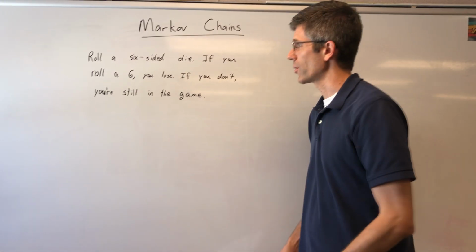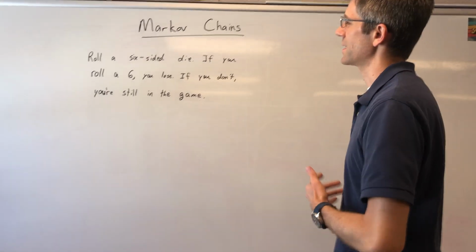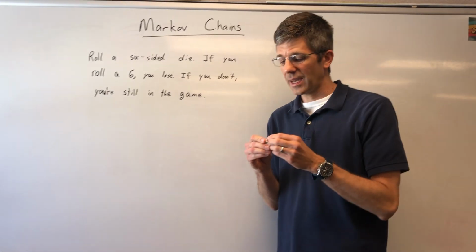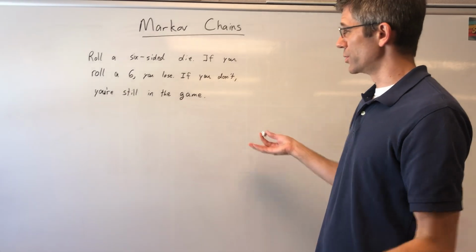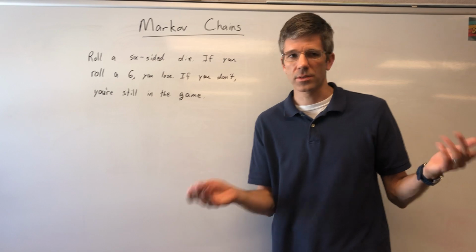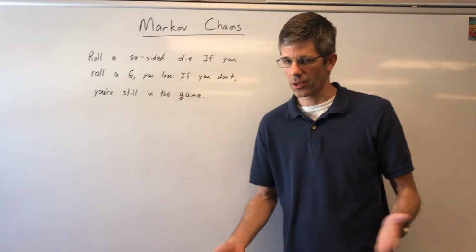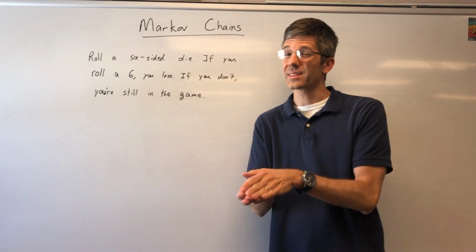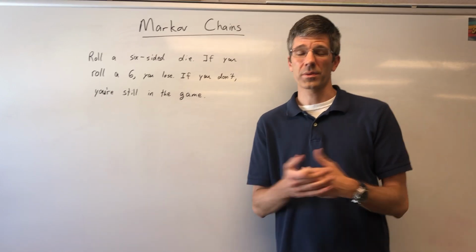Really cool thing here. We're going to have just a very simple game to get this idea going, and it's this. We're going to roll a six-sided die. Die is plural, singular for dice. And if you roll a 6, you lose. If you don't, you're still in the game. So you could do this thing where a bunch of people are rolling dice and the person that lasts the longest wins. It's really basic, but the more basic the game, the better the example is in order for us to start with an example like this.